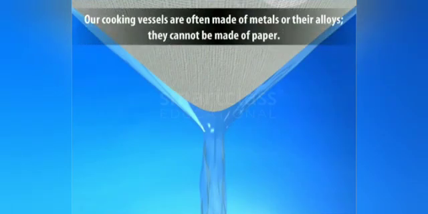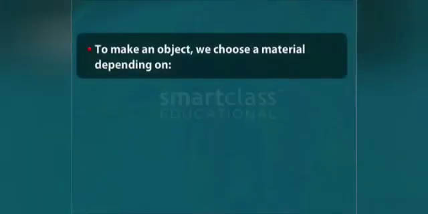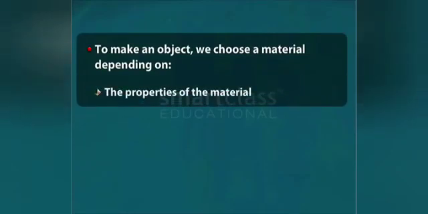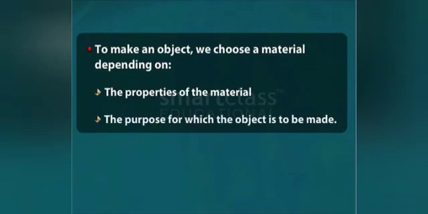Similarly, our cooking vessels are often made of metals or their alloys. They cannot be made of paper. To make an object, we choose a material depending on the properties of the material and the purpose for which the object is to be made.